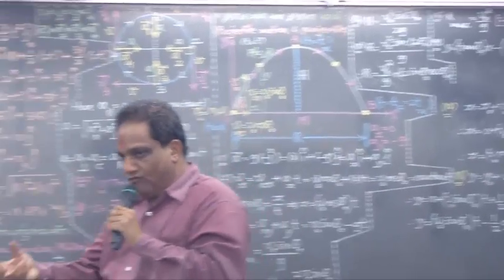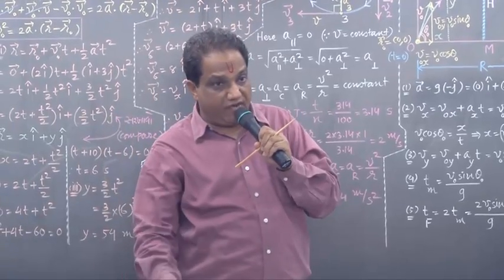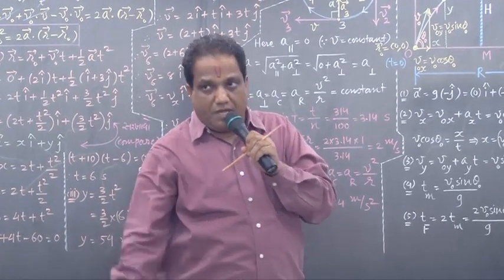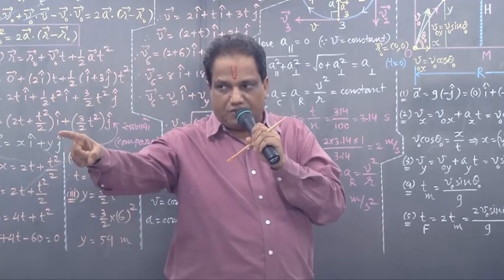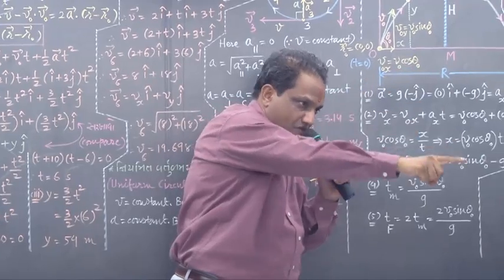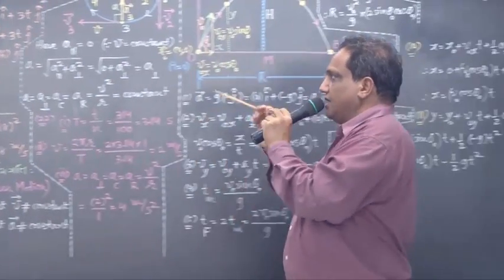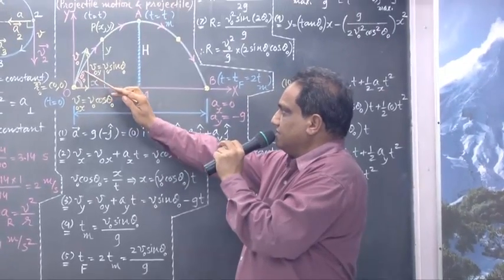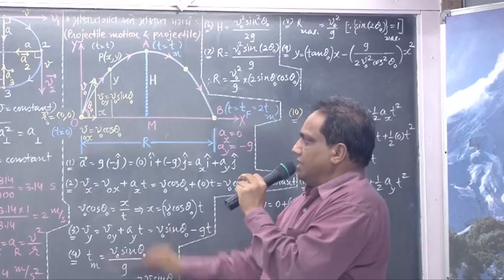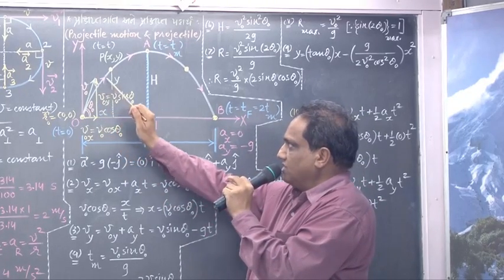Suppose I throw one body in the gravitational field of Earth. I find that it follows a parabolic path. Why parabolic? I'll explain to you. And the trajectory I have shown in the figure like this. This is the parabolic path. Now this is the body which is passing through various points along this path.